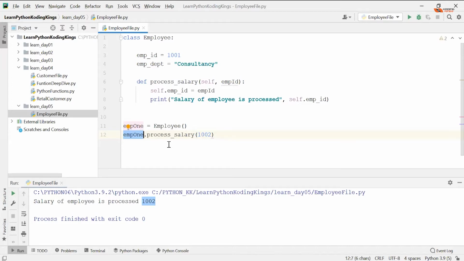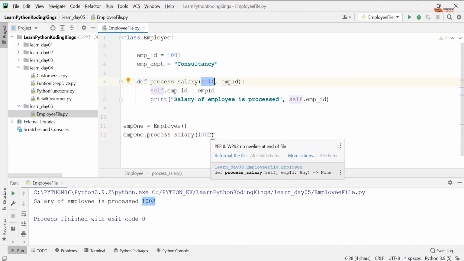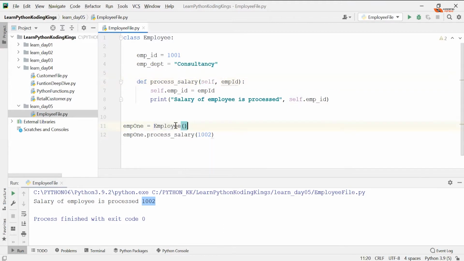Self is basically emp1. Okay. So who is creating this self? Who is creating the instance? The instance is created by this particular call, employee, with parentheses in front of it. So what does that really mean? It looks like a method, but there is no method of that name. But actually, this is a method, and it is called a constructor or initializer.